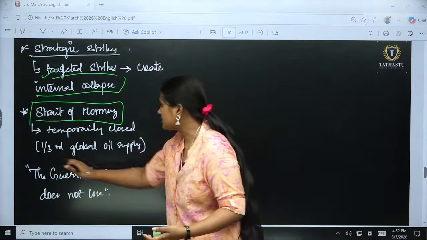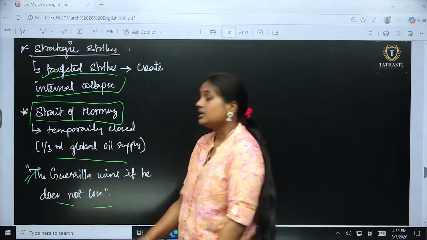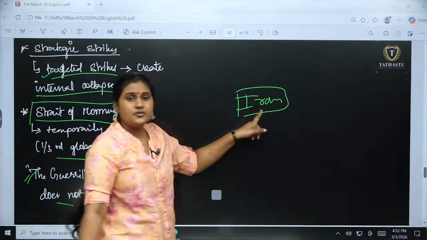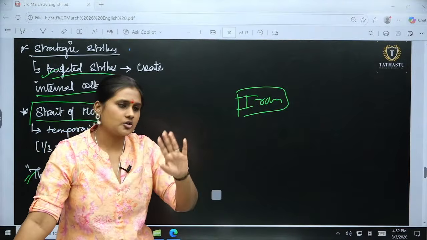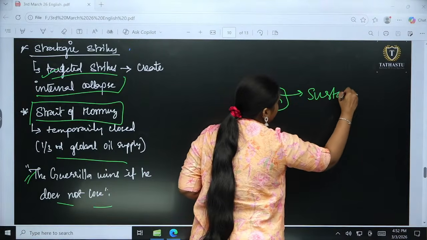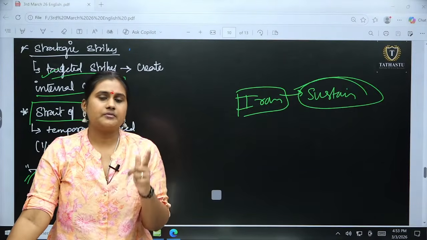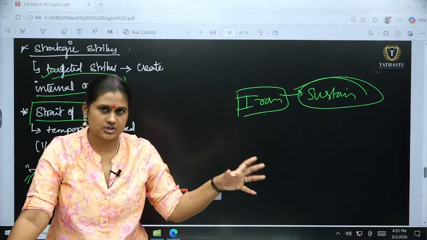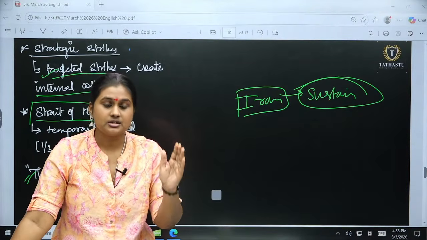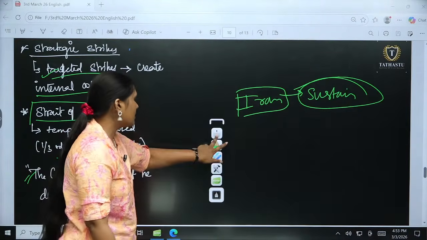Okay, so that is one, and it is also stated that the gorilla wins if he does not lose. So the strategy of Iran here is, for Iran, winning this war is not a matter at all. Iran's only motive is to sustain this. They have to survive this war. If Iran survives this prolonged war, what is their strategy? If they take care of that, if that is possible, then Iran will have a better position, and Israel will have a slightly threatened position. That is what the whole article is talking about.